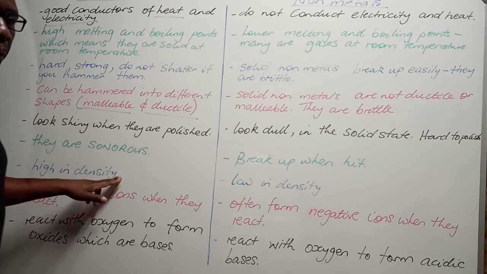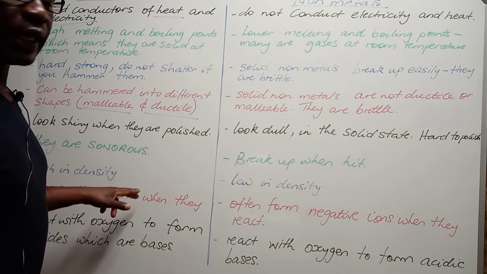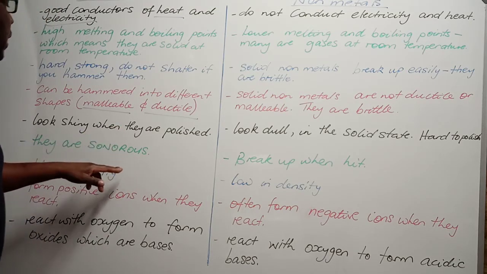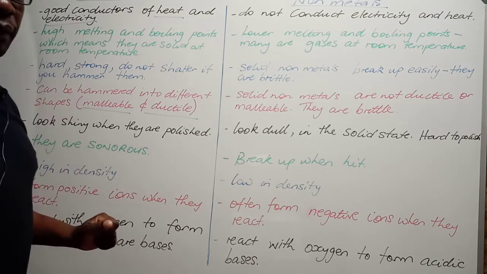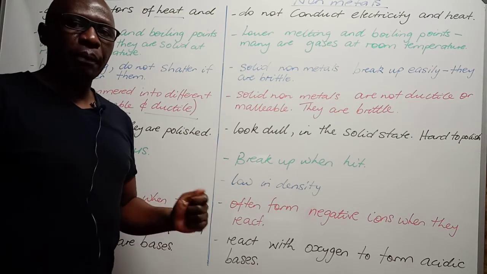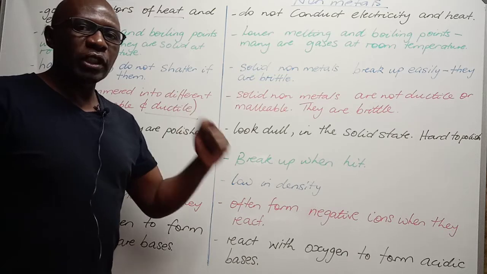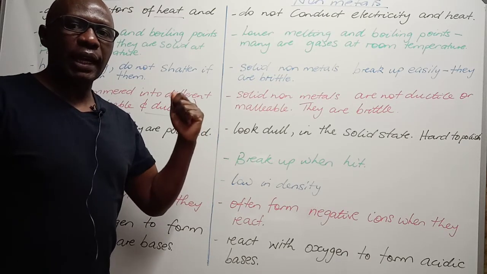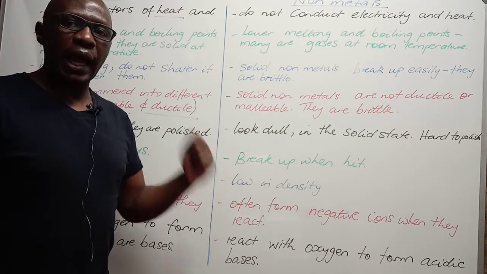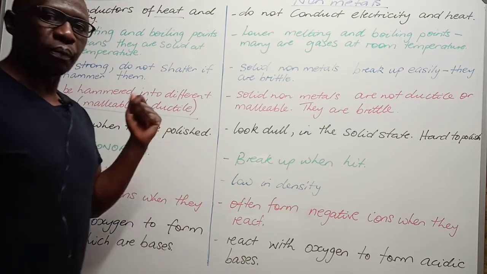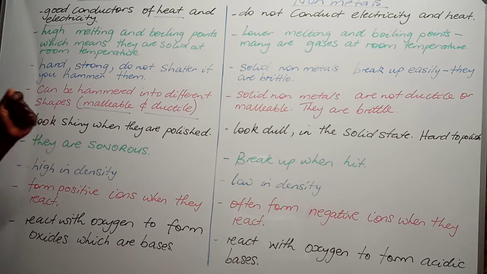This is one of the properties, being high in density, that makes metals have a high melting and boiling point. Remember, most materials that are high in density will take a high temperature to melt and to boil.